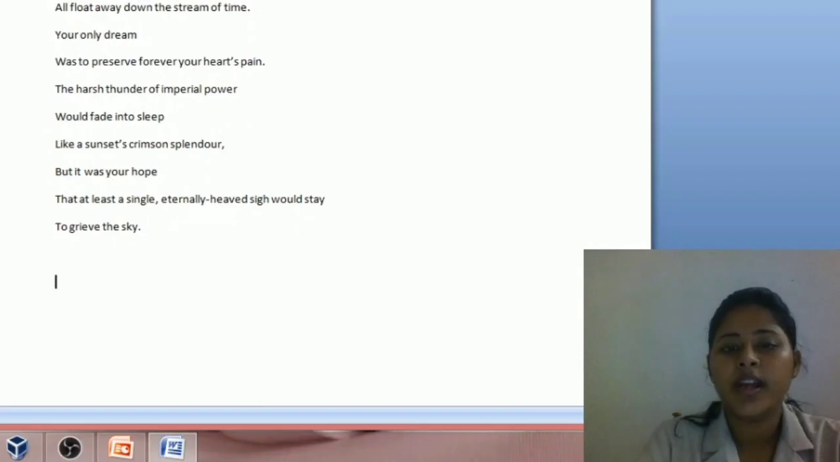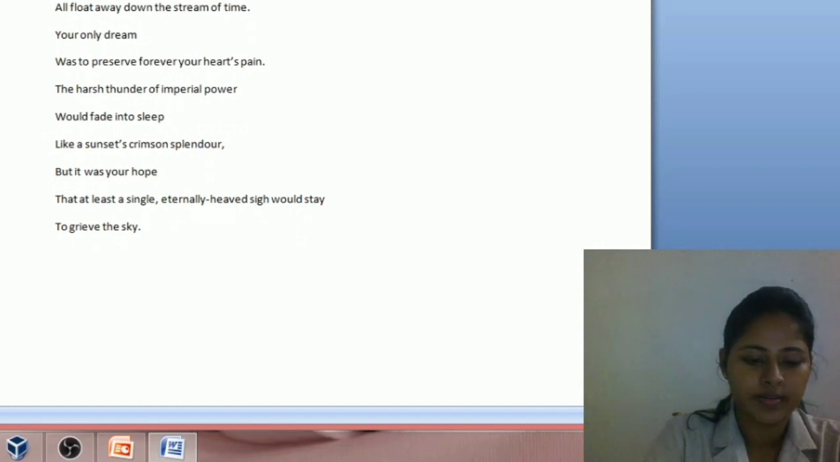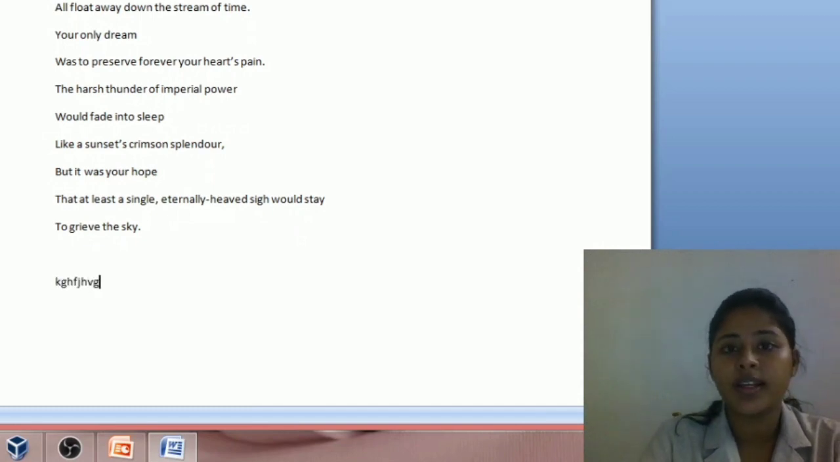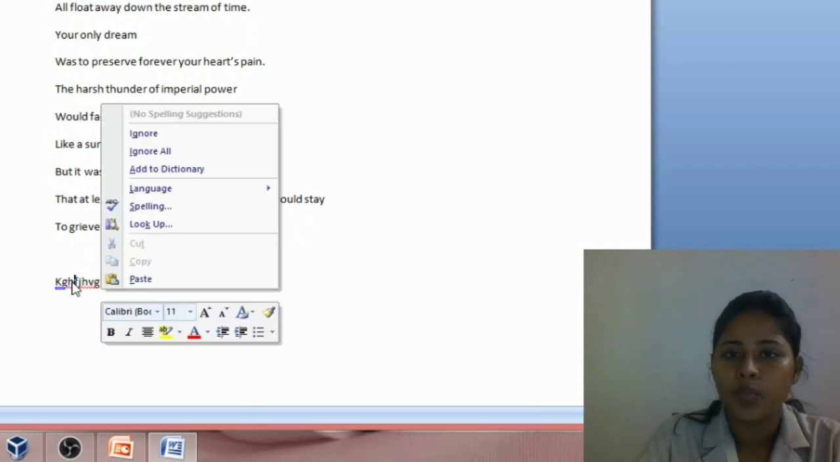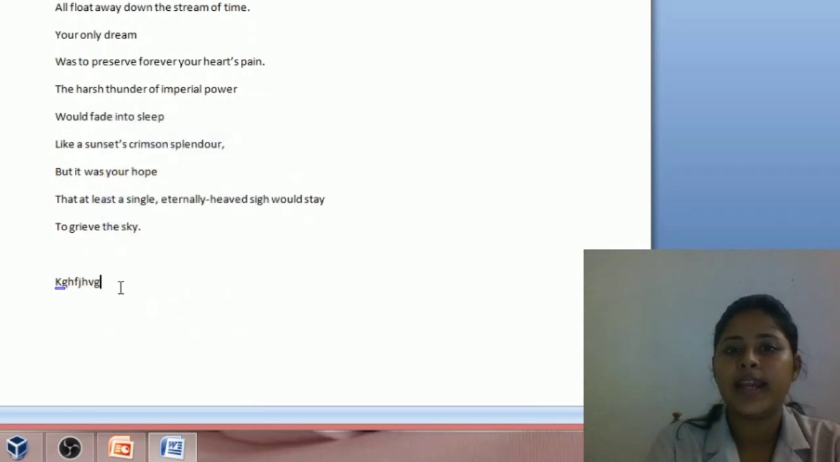Let's see it. Okay, now I am going to type a word that is not in the dictionary. See, automatically a line comes under that word. So this word is not there in the dictionary. So how do we add this word to the dictionary? We have to right click on the word, then we have an option add to dictionary, then click on that add to dictionary. Then that line has gone, the word is added into the dictionary.